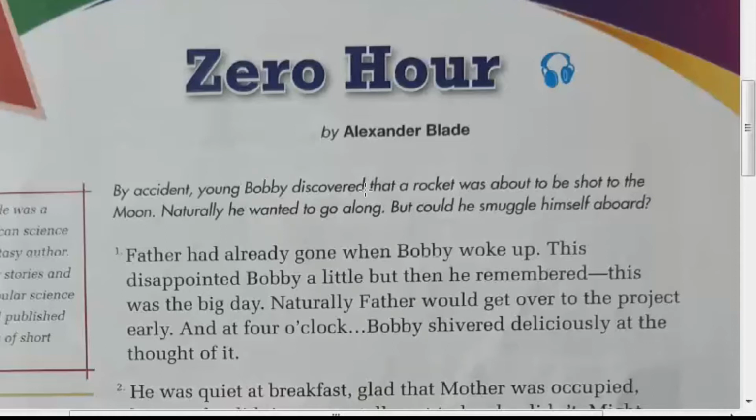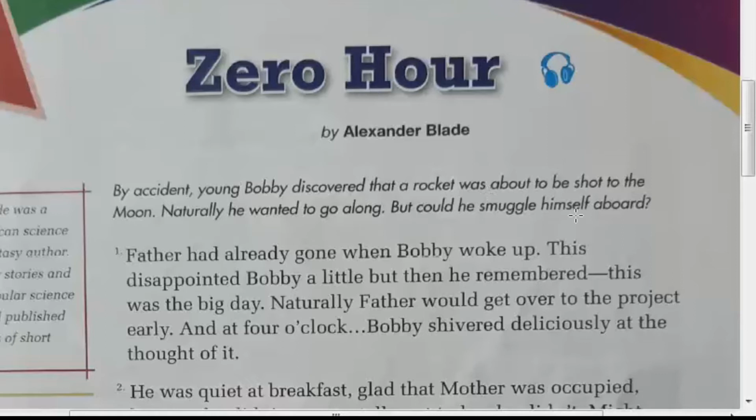By accident, young Bobby, the boy's name is Bobby, discovered that a rocket was about to be shot to the moon. Naturally, he wanted to go along, and he smuggled himself aboard. So he was very curious that a rocket would be launched and go to the moon.